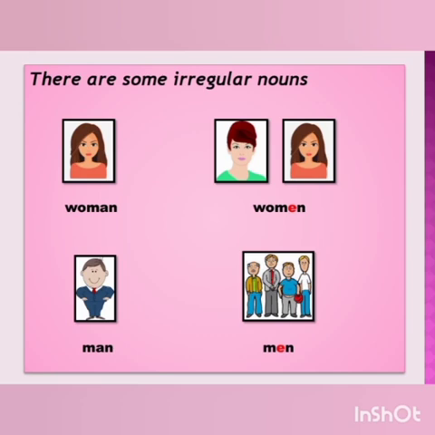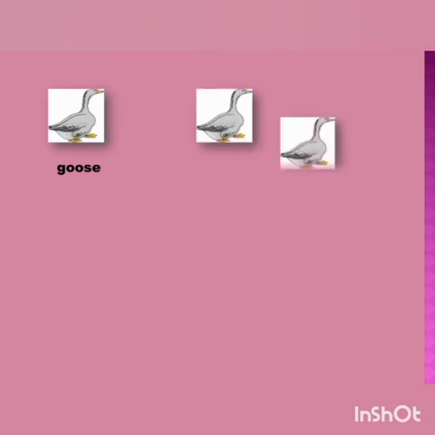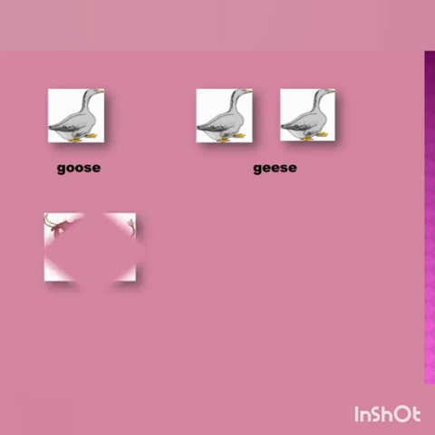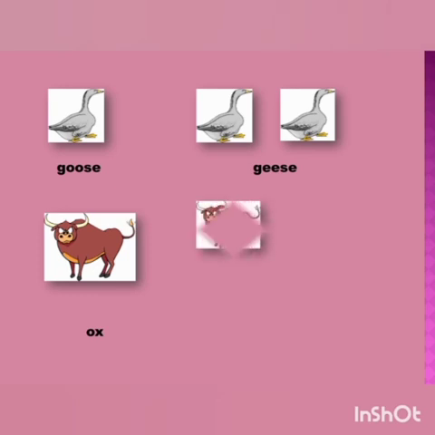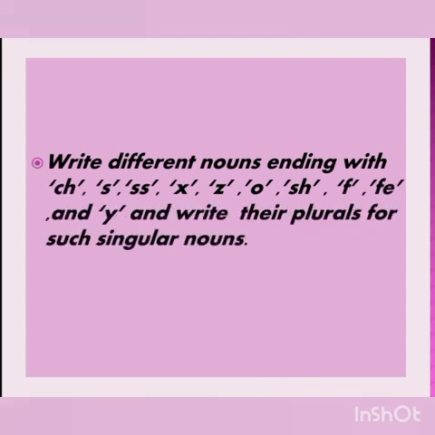Let us see some other nouns. Goose means one goose, more than one, then geese. Instead of double O, we write double E. Ox. This noun ends with X. Though as it is an irregular noun, more than one, oxen.